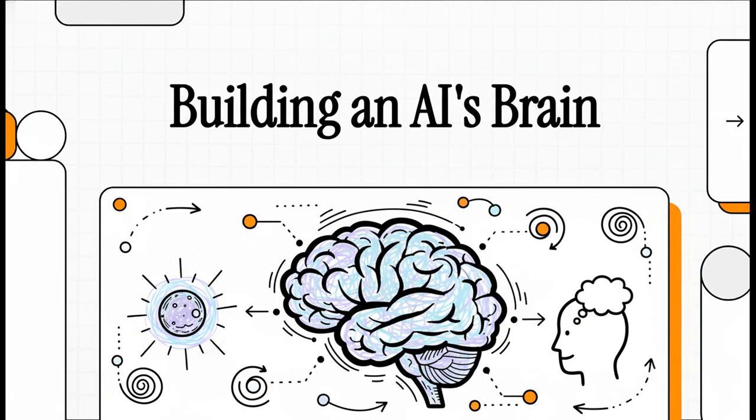Have you ever talked to an AI and felt like you were just starting over every single time? Well, what if we could give it a real memory? Today, we're not just talking about it. We are literally looking at the blueprint for an AI's brain. This is how you build an agent that doesn't just know facts, but actually knows you.